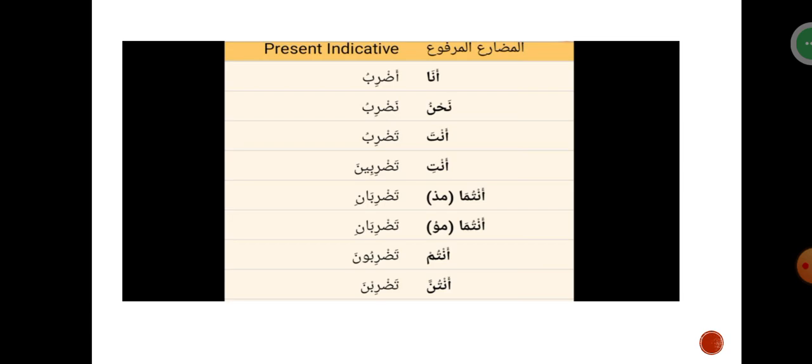And we have tadribani for second person dual masculine and feminine. And then we have tadribuna for second person plural masculine. And then tadribna for second person plural feminine. So any verb that is like this, that is, a three-letter verb, trilateral, the same formula is what you will use for it.